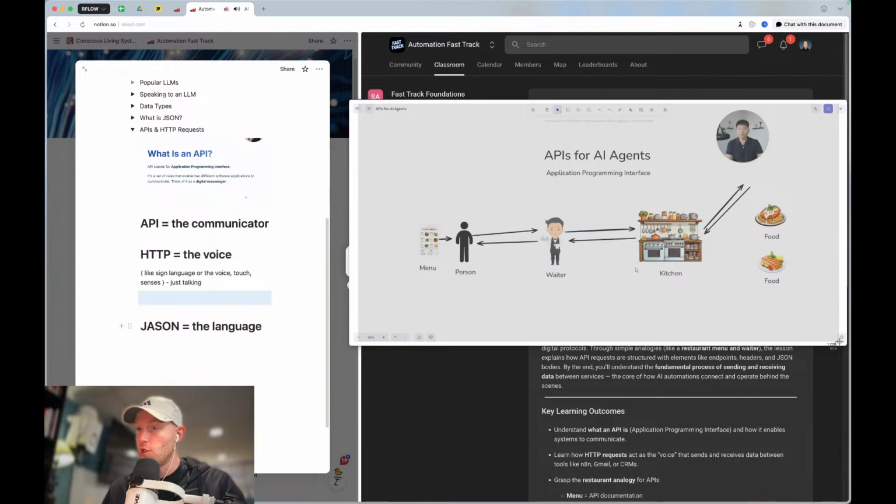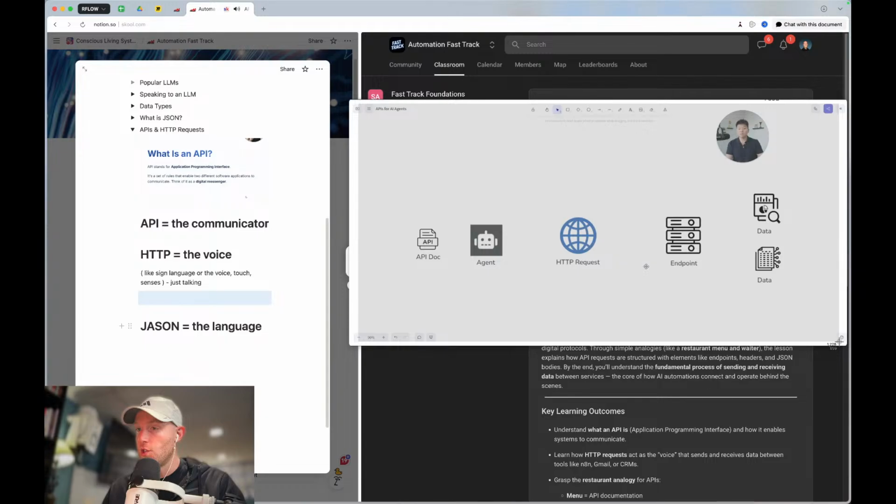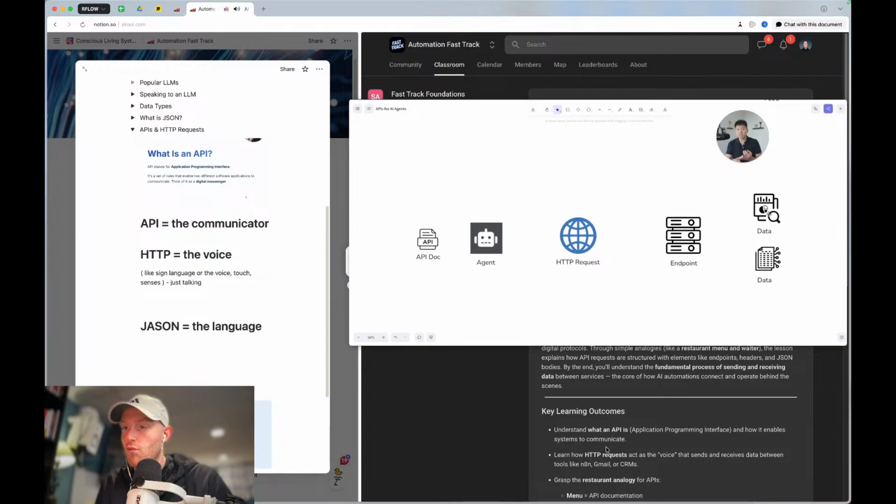Okay. So just to put this into a little bit more technical terms, let's say we have an AI agent, and the agent wants to get data from our CRM. So this could be the person's name, the person's email, the person's phone number. In order to talk to the CRM and get the right data back, it has to read the API documentation.